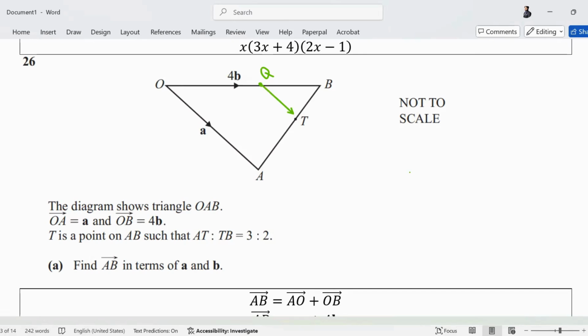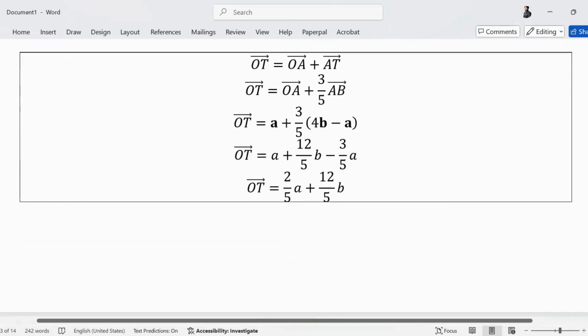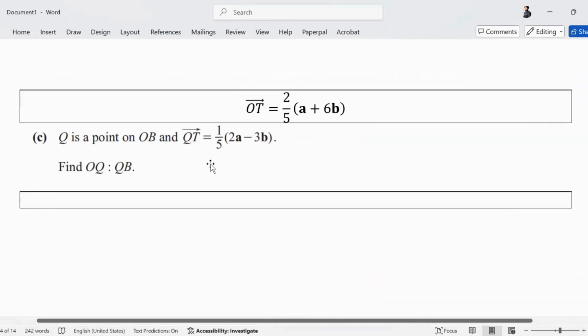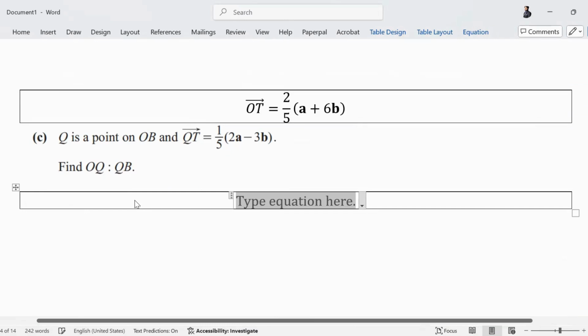They've given me a vector QT, which is obviously in terms of a and b. And the question wants me to find, I already have OT as well. So I can find OQ first. I will try to find OQ first.